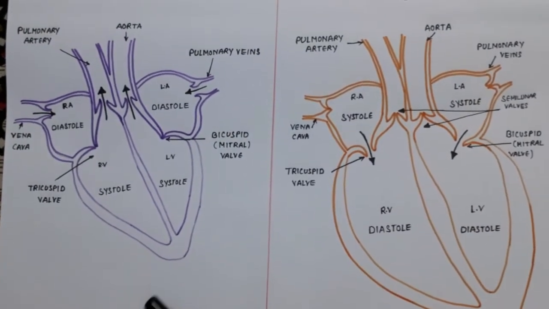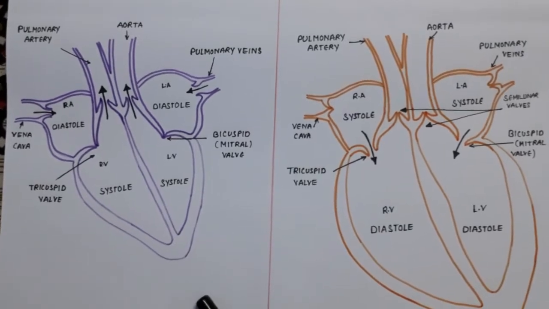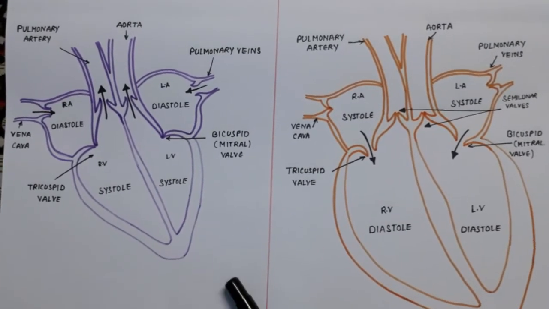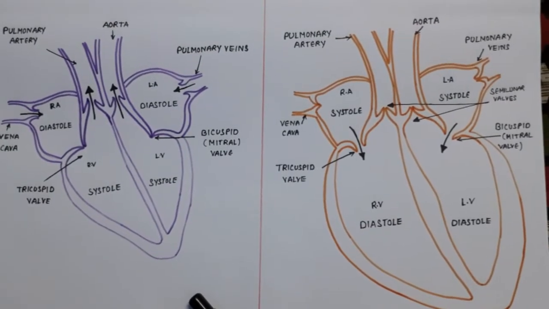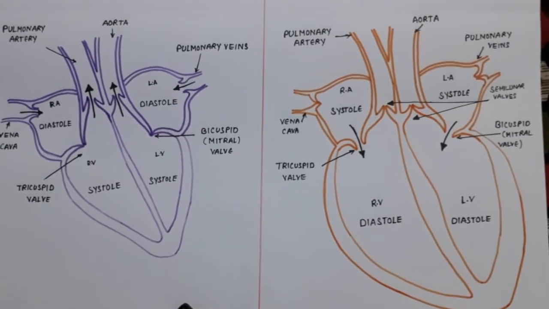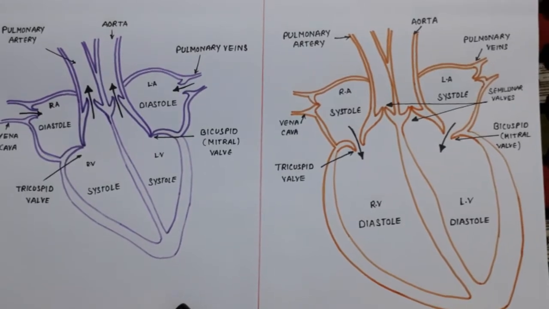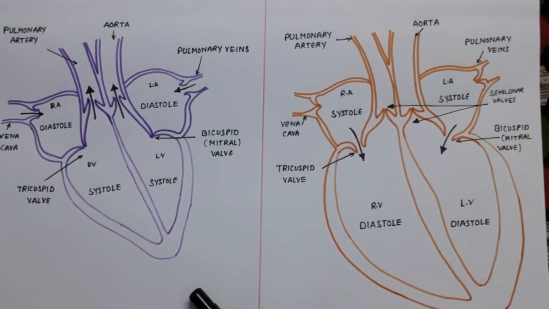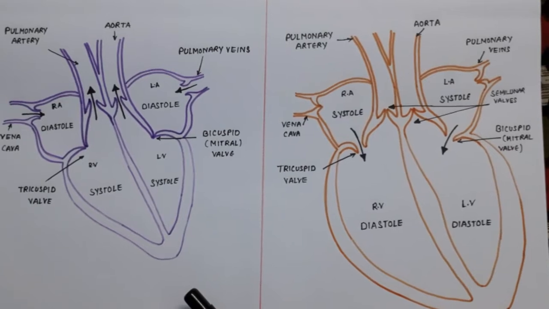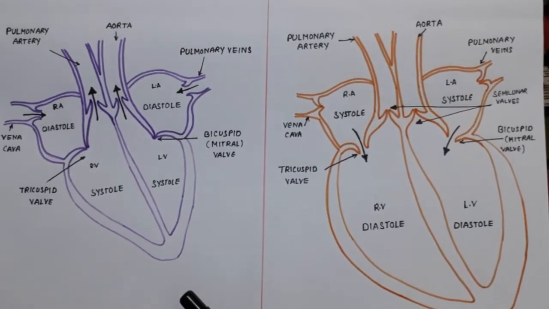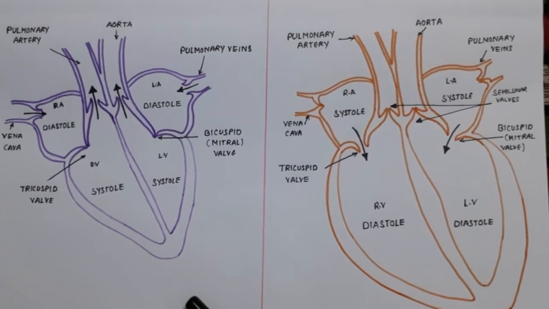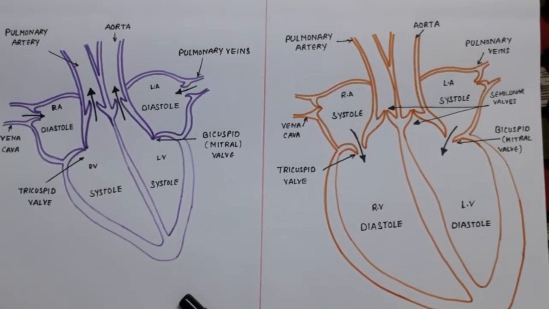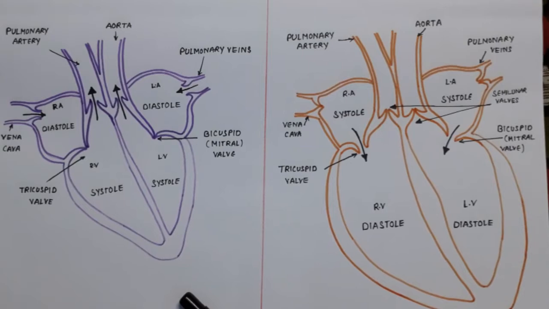And students, the rate of heartbeat varies among different species and even among individuals of the same species. Okay, so let's see some examples. For example, in a whale, which is a mammal, the heart beats 15 times in 1 minute.